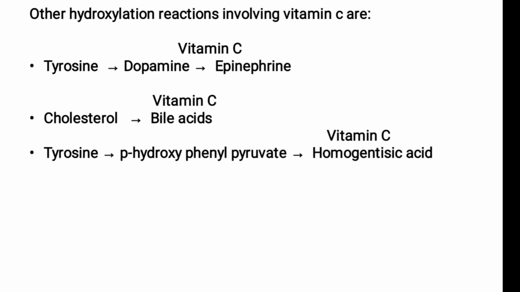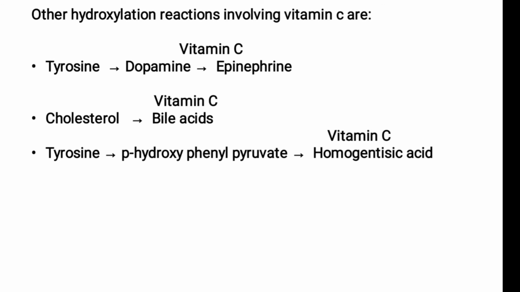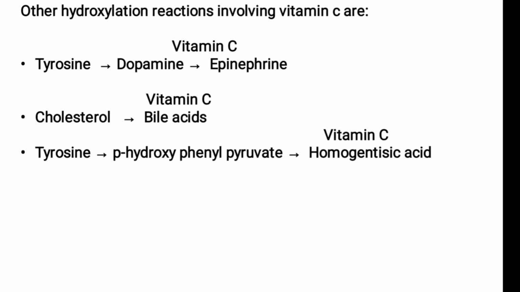Third one, for the conversion of tyrosine to para-hydroxyphenyl pyruvate, okay, which is converted to homogentisic acid.